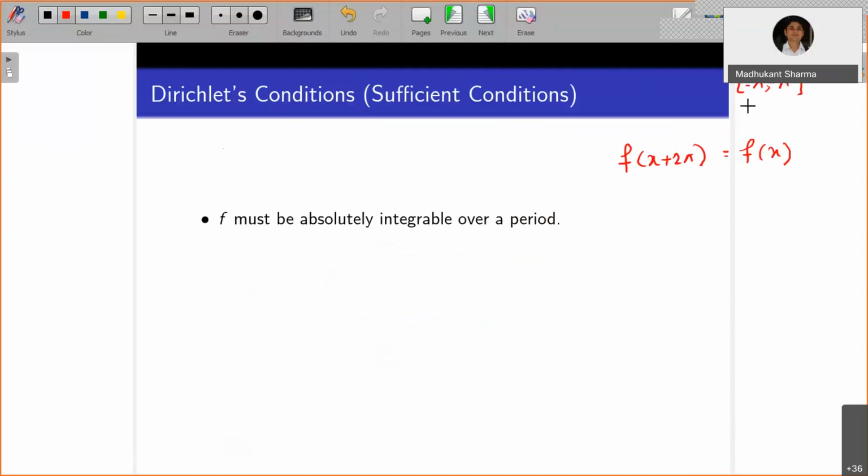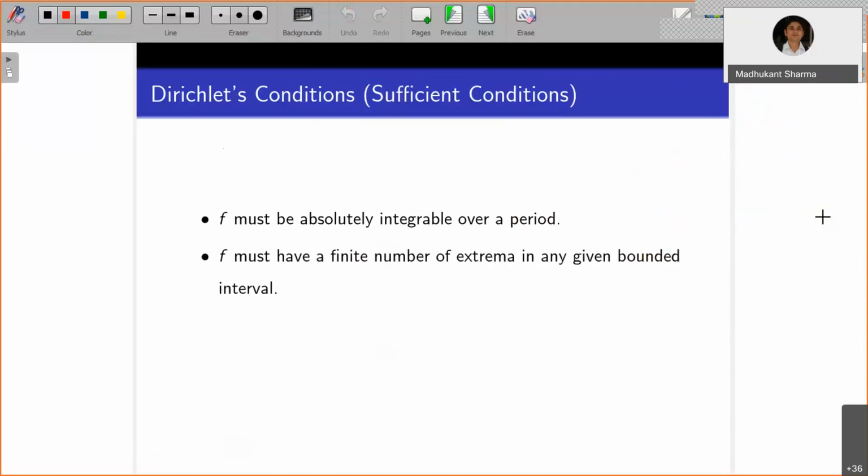Later on we are going to work with minus L to capital L, but that will be a later stage. So now, f must be absolutely integrable over a period, meaning over the interval minus pi to pi, the integral of mod f of x dx is finite, meaning it converges. That's the meaning of absolutely integrable: you take the magnitude of the function and then apply the integral. That should be finite.